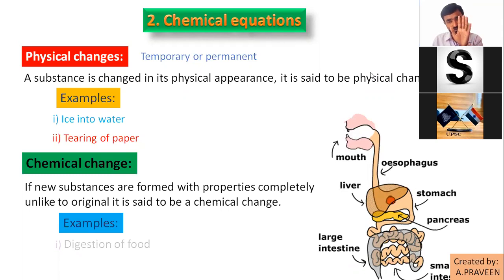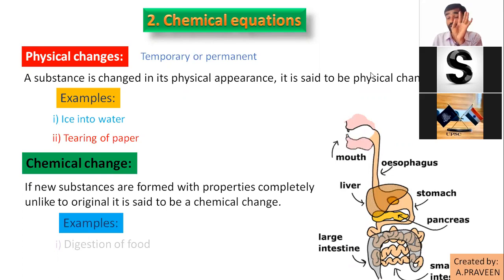Because there are some chemicals involved in digestion, right? In the digestion process, some enzymes are involved and some gases combine. Here, oxygen is there. Then gastric juice combines and saliva mixes with the food. All of them together produce energy and wastages, right?